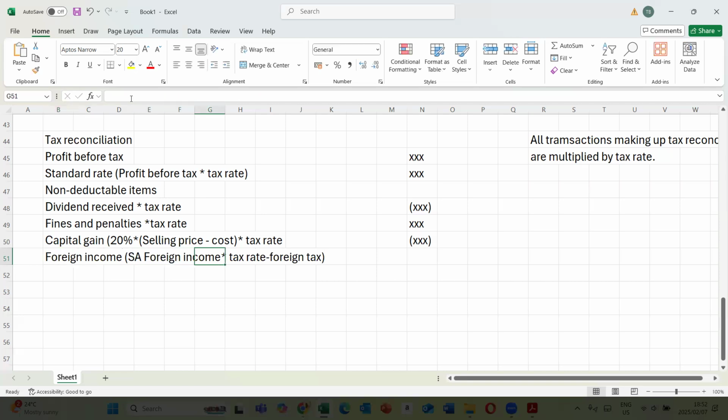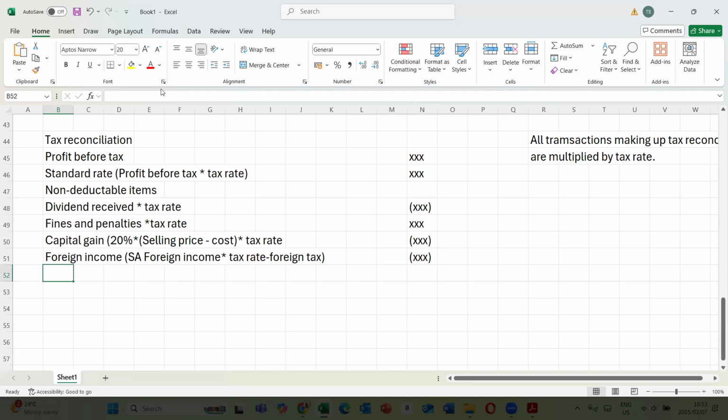That's how we go about this part of your tax reconciliation, and it gives you a balance. If SA foreign income times the SA tax rate is higher than foreign tax, then you deduct. But if SA foreign income times tax rate is less than foreign tax, that means you add back.